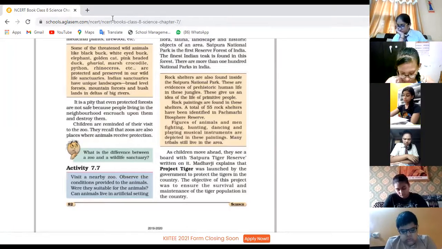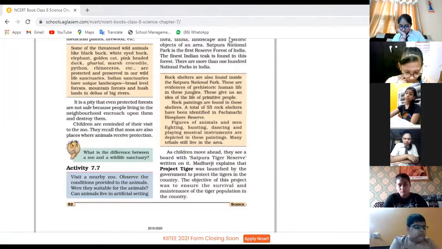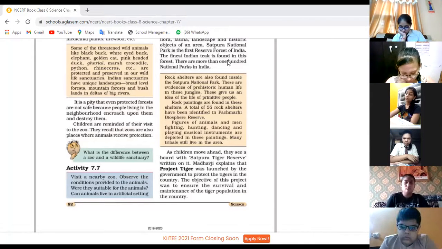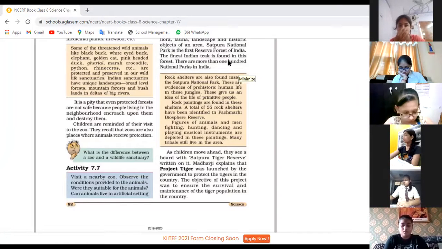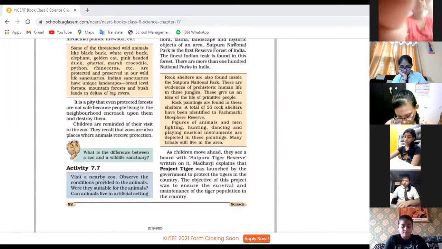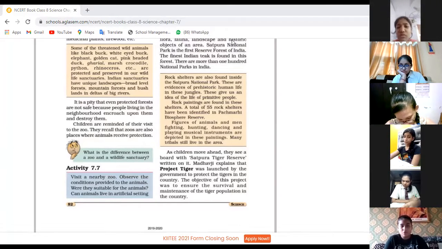Do you know the difference between the zoo and wildlife sanctuaries? Kindly raise your hand. What is the difference between these two? Okay, Pavitra. Ma'am, zoo is made for commercial business, and wildlife sanctuary is made for protecting the species.